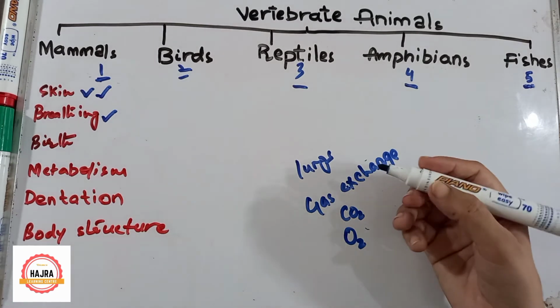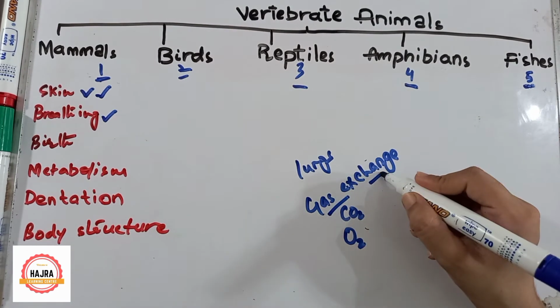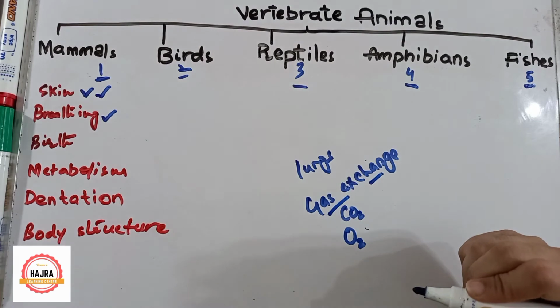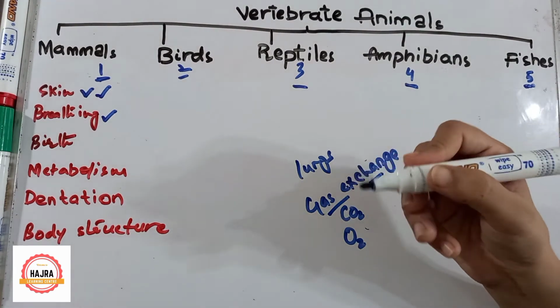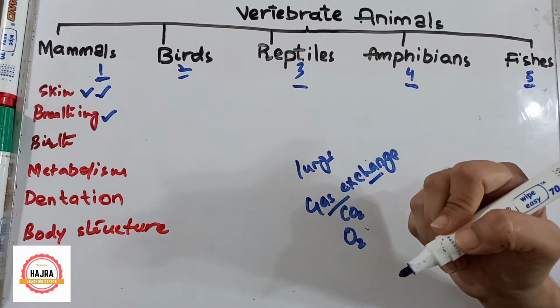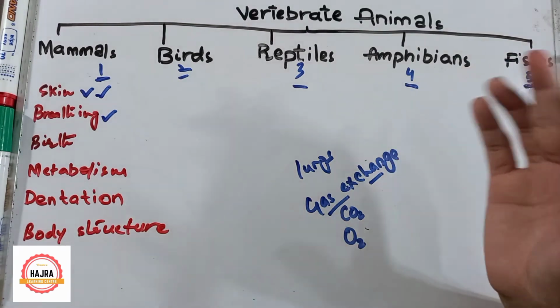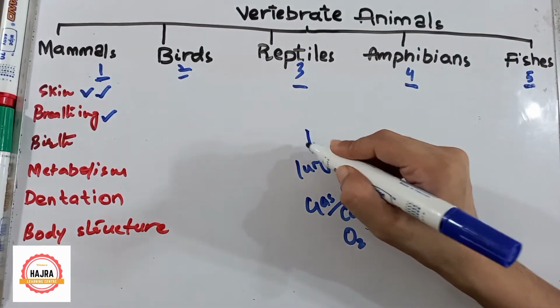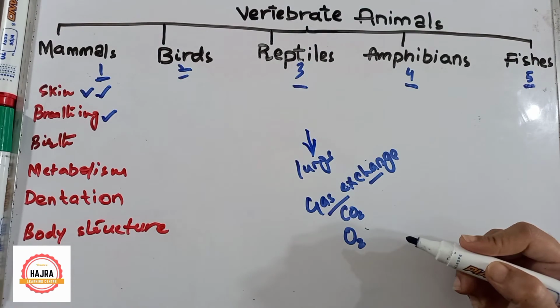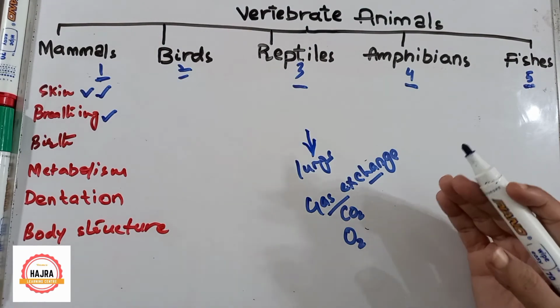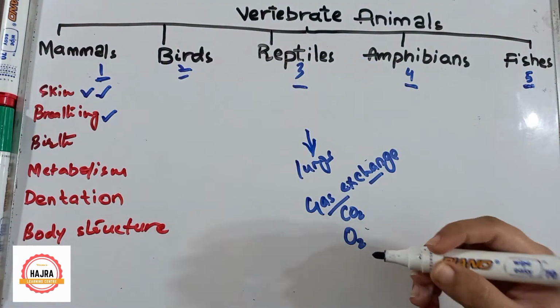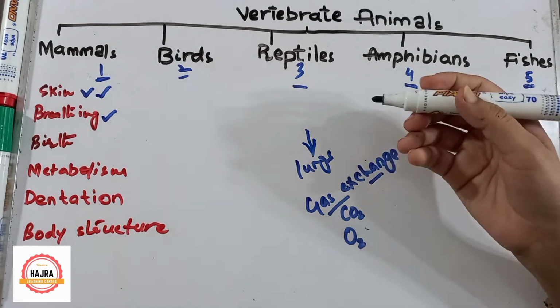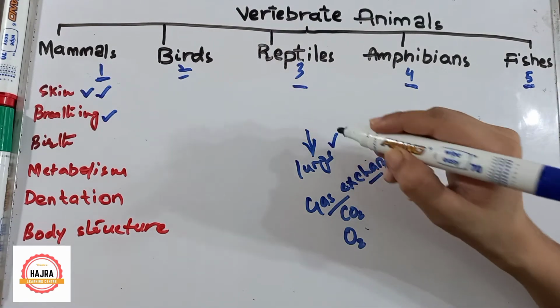That is why we call it a gas exchange organ. So mammals use lungs for their breathing. All animals who live on the land must use lungs. Got it? Let's talk about birds. Birds also live on the land, so what will they use? They will use lungs for breathing.